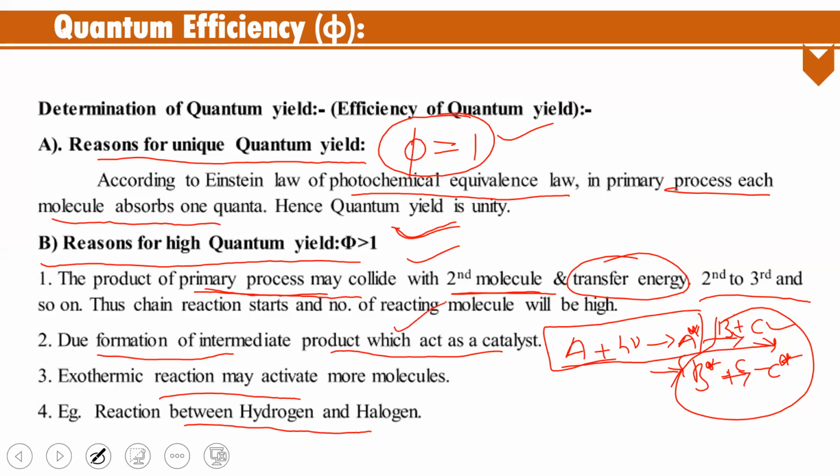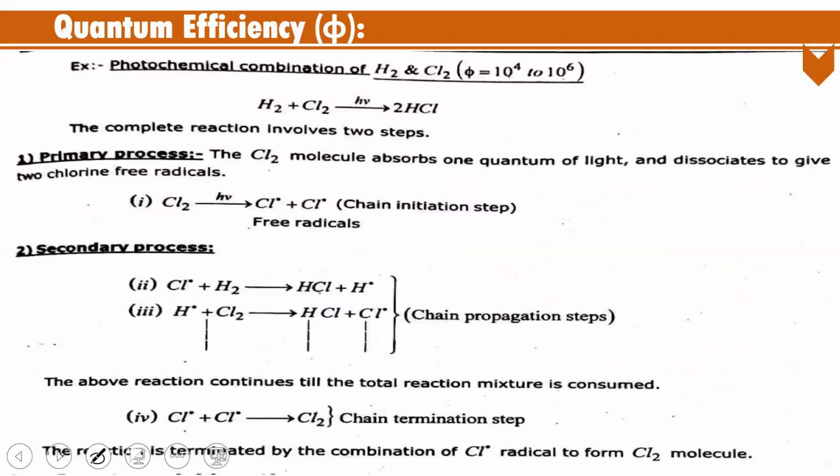And the next reason is the formation of an intermediate. That is also one reason. And the next reason is the exothermic reactions. The presence of exothermic reactions is also responsible for the activation of more molecules. So let's see one example: the photochemical combination of hydrogen and fluorine.